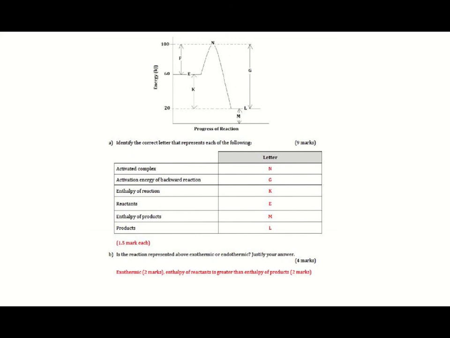Activated complex, the peak, which is N here. Activation energy of the backward reaction. This is the forward reaction. The backward reaction will go in the opposite side. So where is the value of activation energy for the backward reaction? In the backward reaction, this will be reactant and this one will be product. So the value between reactant and the activated complex will be G.